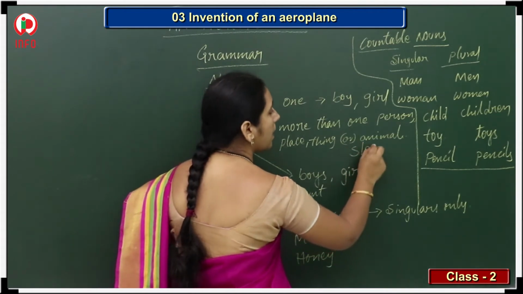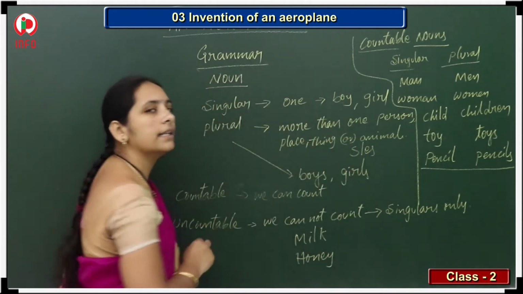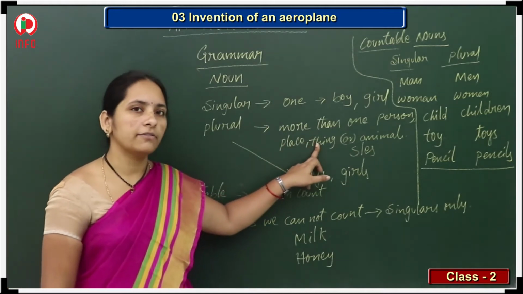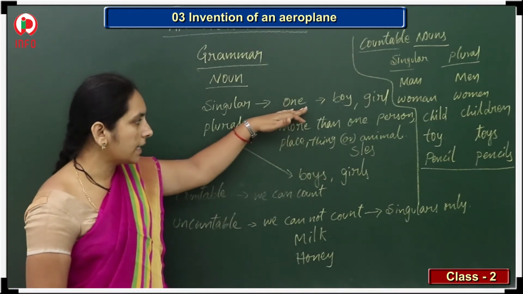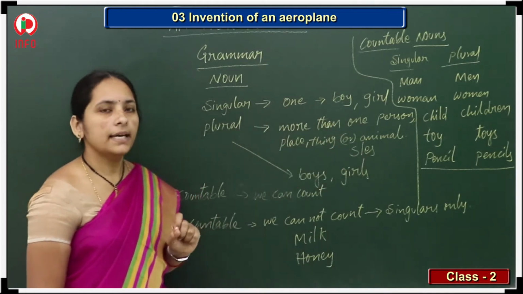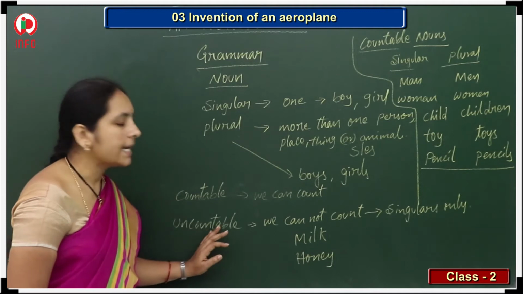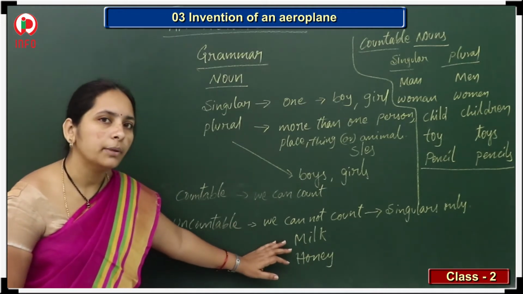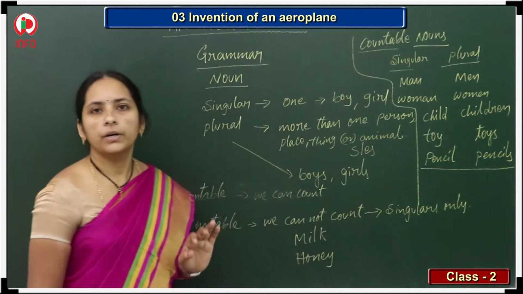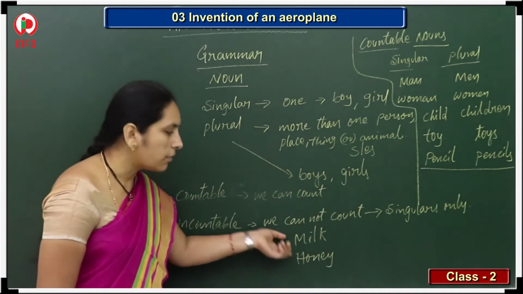So S or ES we add to write in the plural form. For the singular, if we add S or ES, that will be the plural form. Like that, can we add S or ES to the uncountable nouns? We cannot. That's why we don't have a plural form. Okay, so these are uncountable nouns.